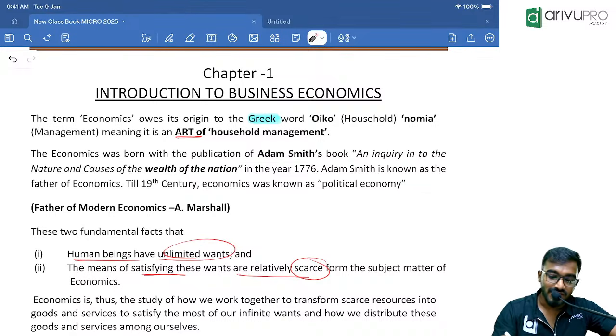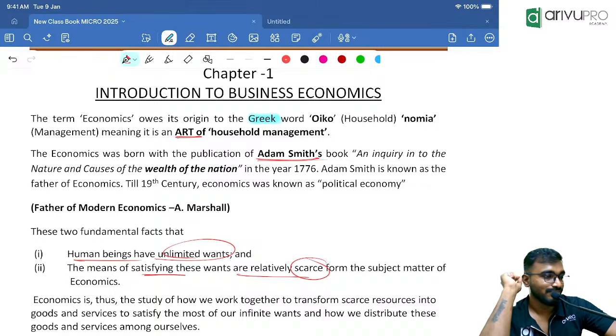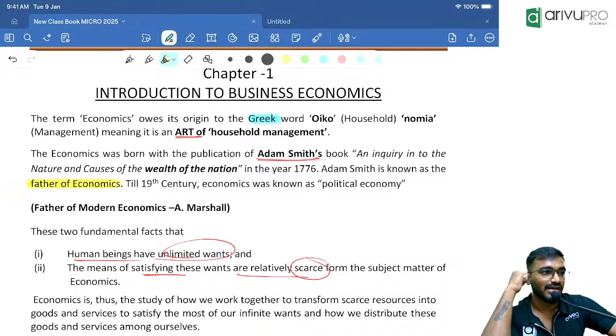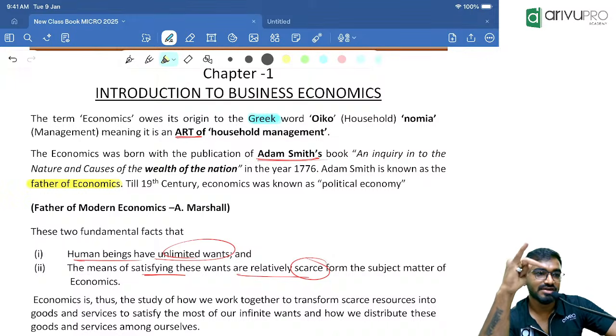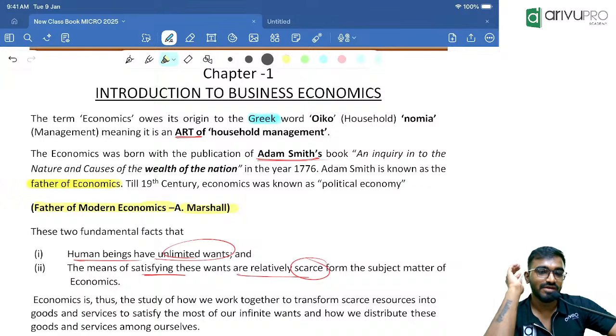And this word economics was defined for the very first time by Adam Smith. He was the very first economist to give a systematic definition of economics. Henceforth, Adam Smith is also called the father of economics. See, in economics, we don't have sister, mother, daughter and all. Only one single father. And the modern father of economics is Alfred Marshall.